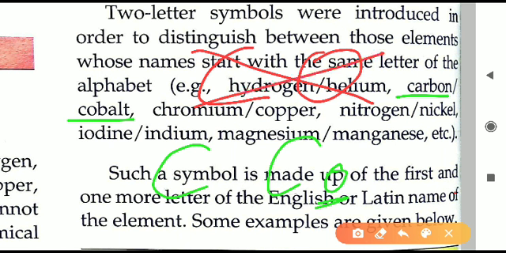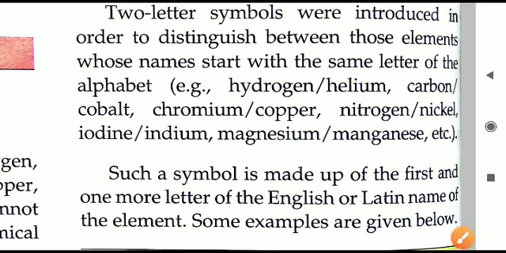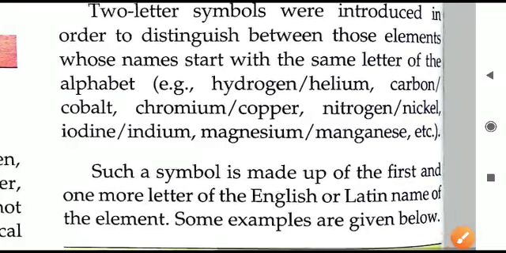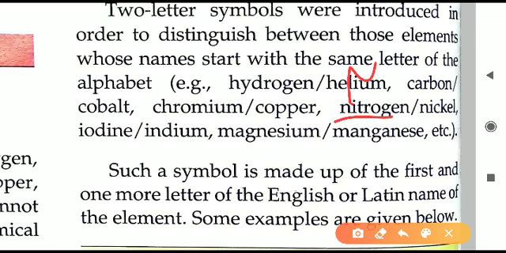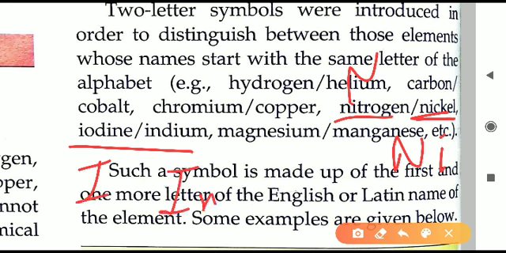So we don't have to write both capital. First one capital, second is small. So in this case, Co is cobalt. Next one here, nitrogen and nickel. Nitrogen is N, and nickel is Ni, I is small. Next, iodine and indium. I capital is iodine, indium is I capital, n small.